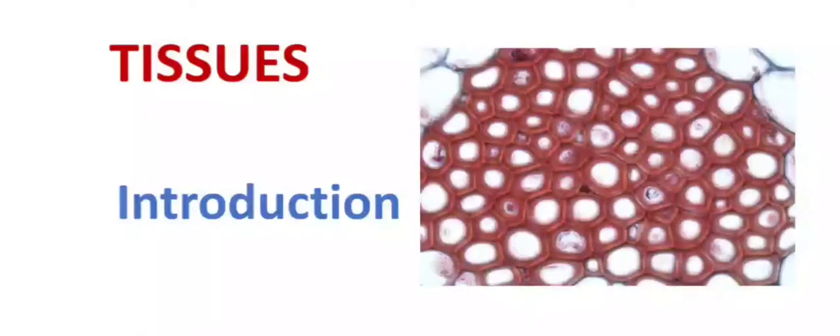We will cover the introductory part of the chapter Tissues, which is chapter number 6 of the class 9th NCERT book. In today's video, we will learn only about the definition of tissues, the levels of organization of an organism's body, and the types of tissues. Let's start.